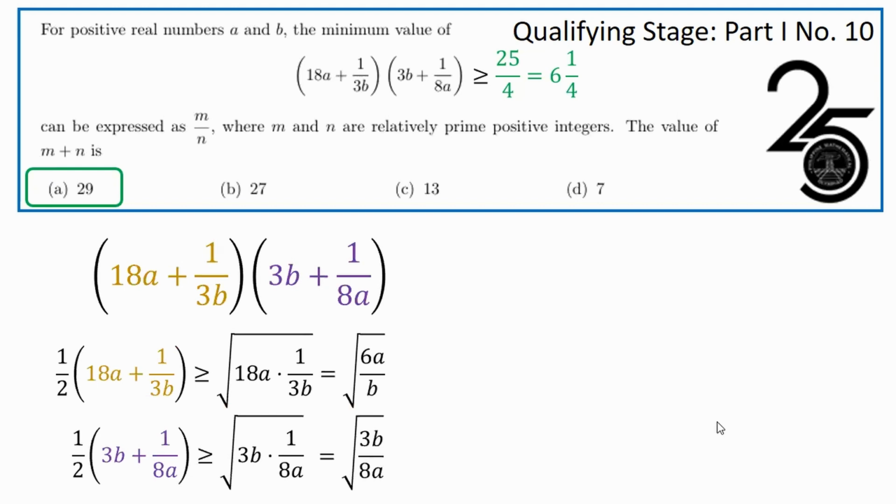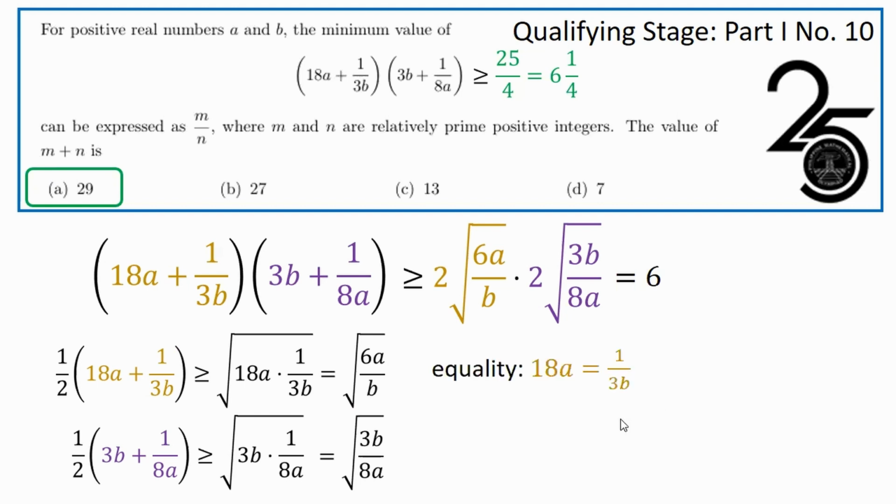Thus, go back to the first line. The product of the gold and purple factors is at least twice the square root of 6a over b times twice the square root of 3b over 8a. The a's and b's disappear when you do the multiplication, and we get as product 6. So, okay, the product is greater than or equal to 6. Does this not contradict the solution earlier where the minimum we got was 6 and 1/4? So, is 6 the minimum? Can 6 be attained? Can equality occur?